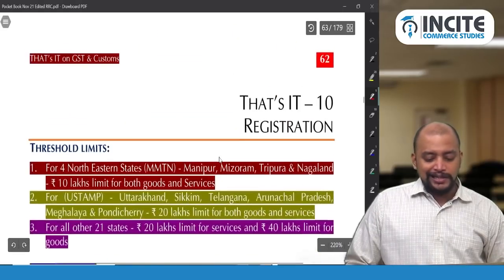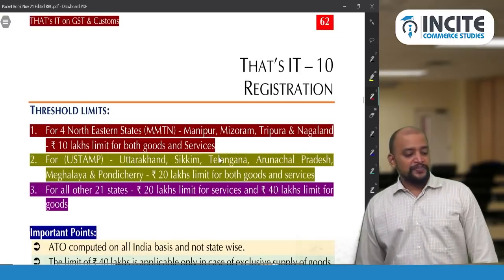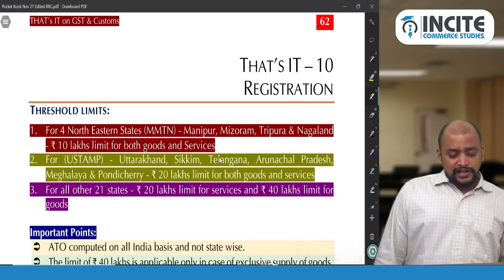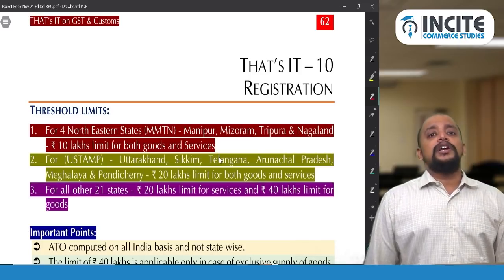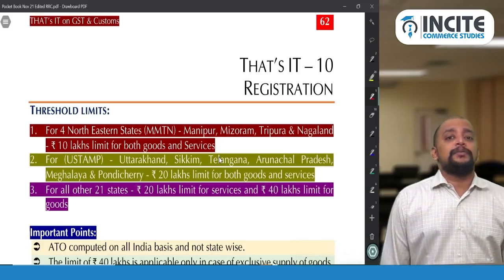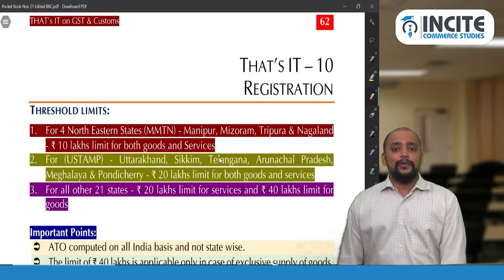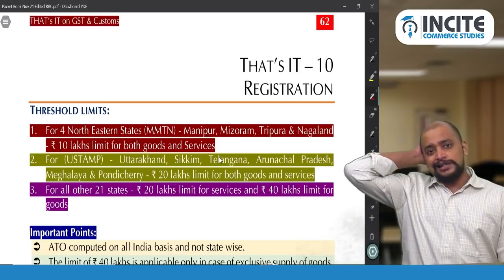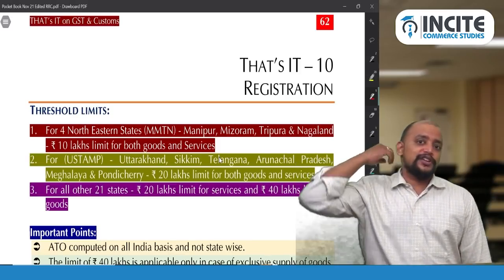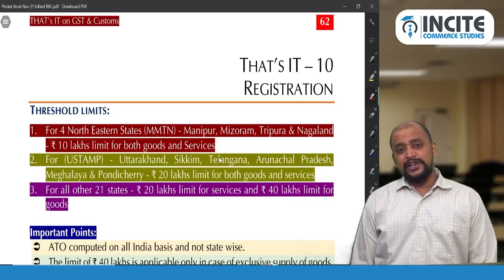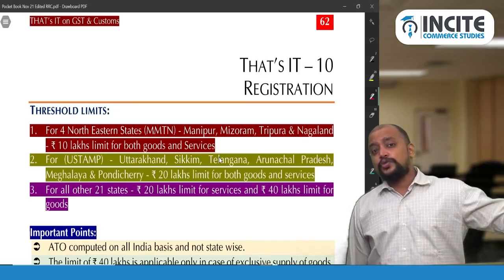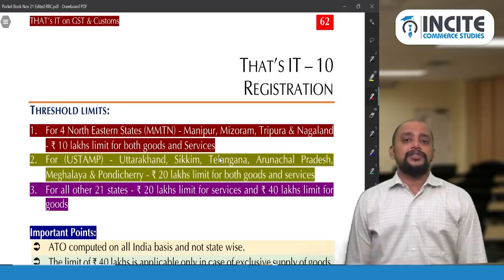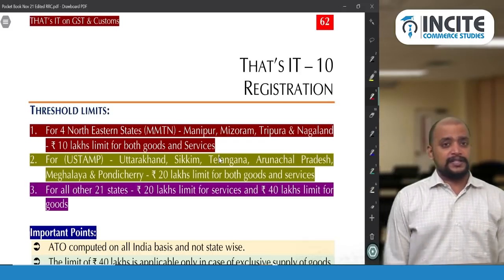Registration under GST. That's it, 10. See, registration, this attempt will be very, very important because there are a good number of amendments applicable for the November 21 exam or December 21 exam. So due to that reason, you can focus more on this registration chapter. Because amendments are there, and for the last two attempts they didn't touch many questions on registration, so be careful with respect to this first.